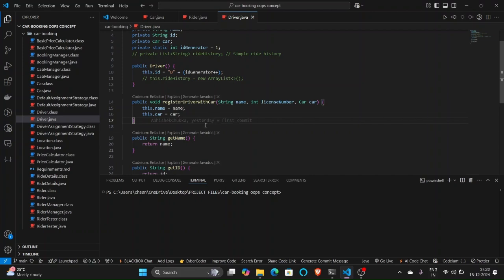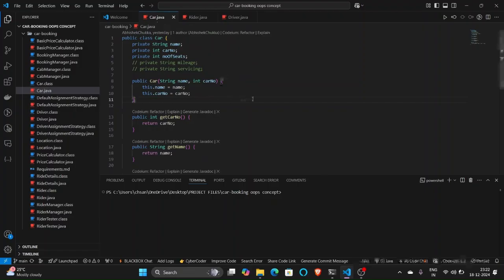Now what are the cabs? As I mentioned in the key constraints, each driver should have only one car. As we decided to take only one type of car in the entire design, there should be only one type of car, and each car should contain only one cab driver, and there are no multiple bookings.